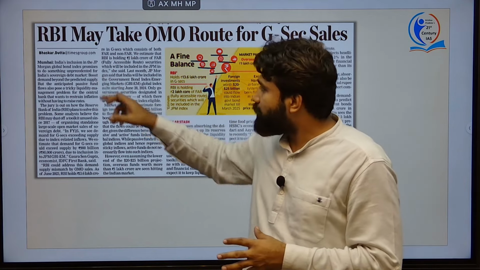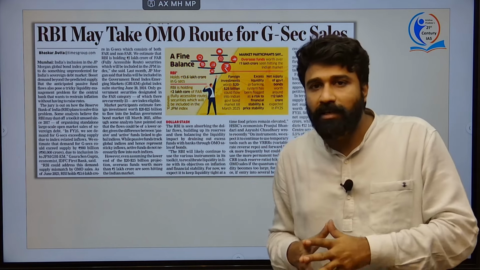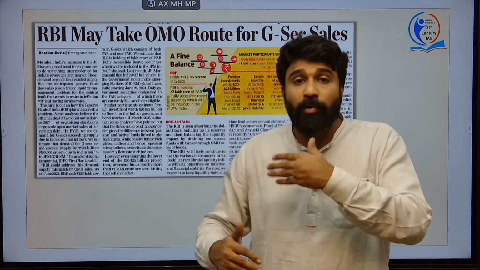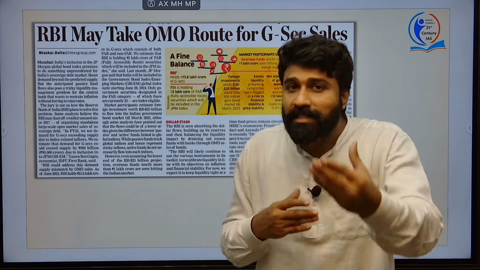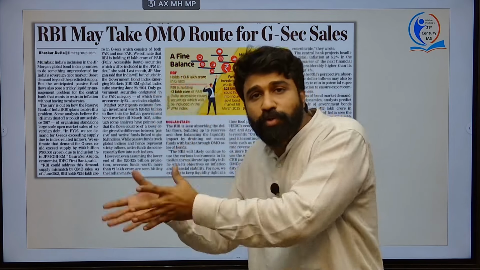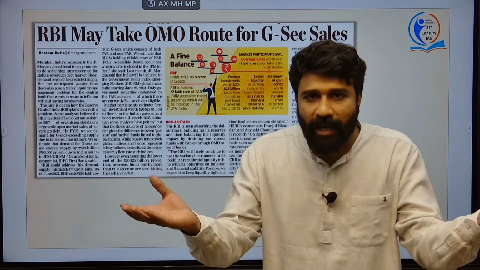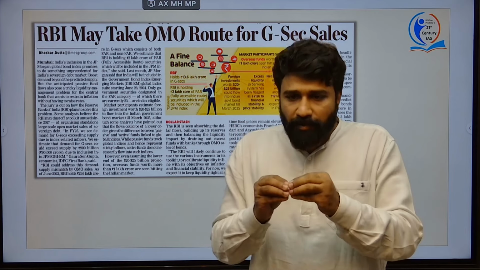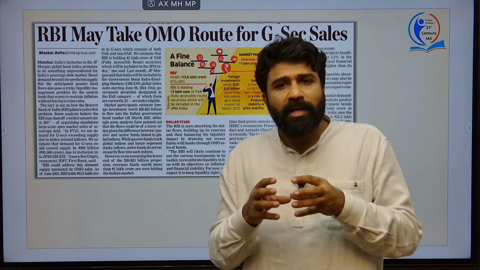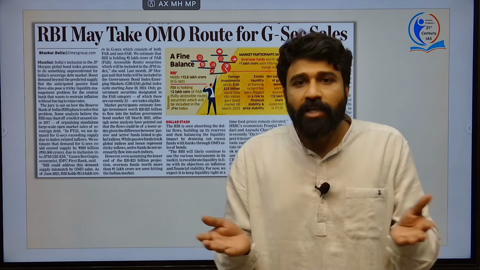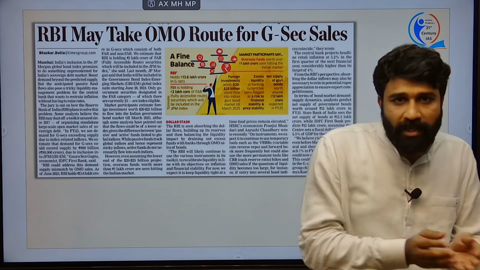Because India's inclusion in the JP Morgan Global Bond Index is promising that India's sovereign debt market is going to witness demand which is exceeding its supply. Okay. So, when India's sovereign debt market demand is increasing more than the supply, there will be huge pumping of money from the outside world also. Such huge pumping of money will create huge money in the hands of the public. It's very simple. If the bond market is really happening and yielding so much, people will come and purchase many bonds. Simple. If they purchase so many bonds here, there is so much money pumped into this market in the form of loans only.